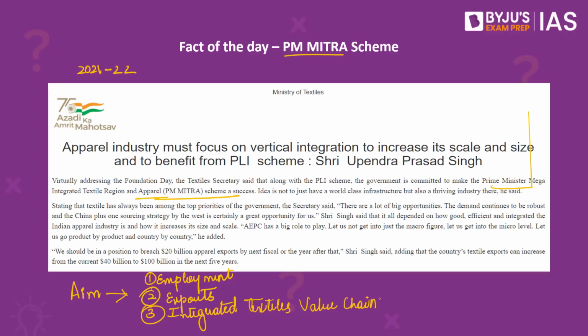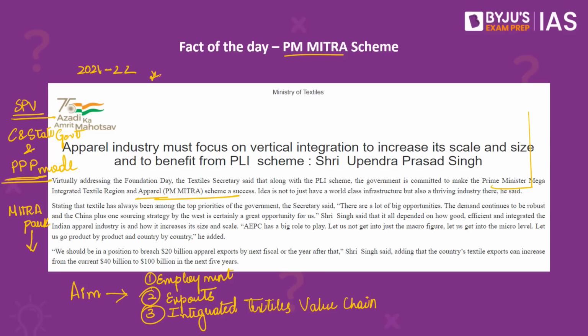So how is this scheme implemented? The PM MITRA Park will be developed by a special purpose vehicle which will be owned by the central as well as the state government and in a public-private partnership mode. And each of these MITRA Parks will have an incubation center, a common processing house and a common effluent treatment plant and other textile related facilities such as design centers as well as testing centers.